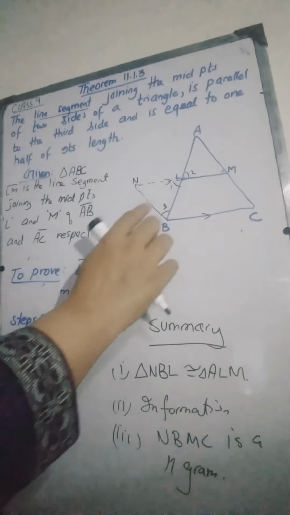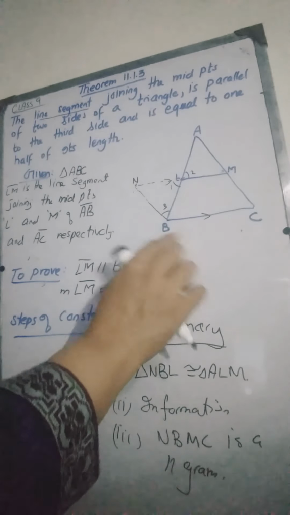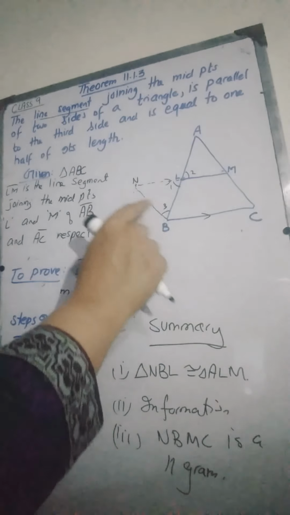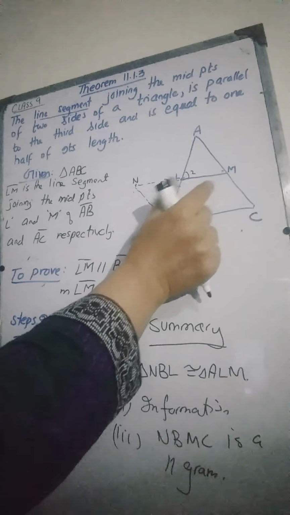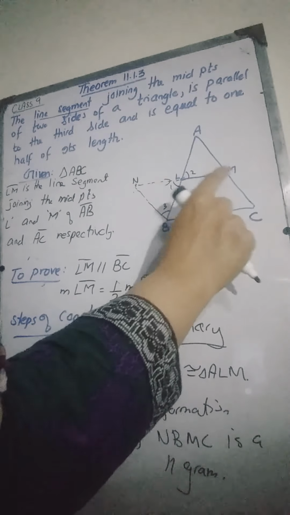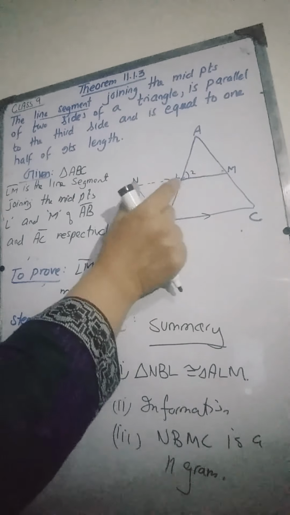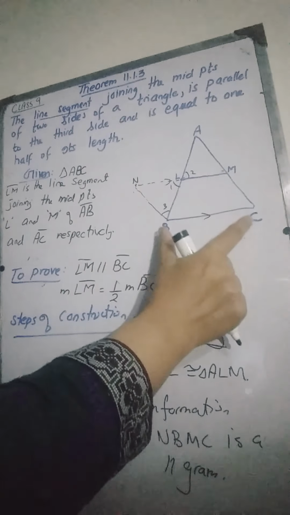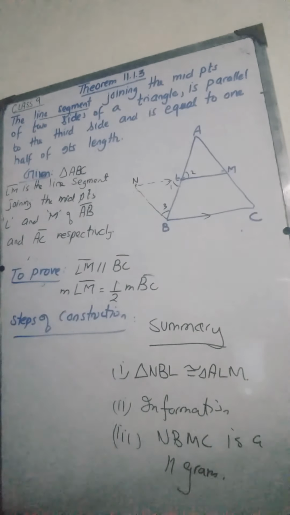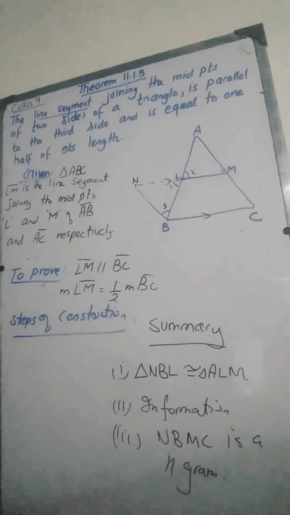This we have learned in theorem 11.1.1. In that theorem we learned that the opposite sides of a parallelogram are always equal. So we know that L is the midpoint of NM, because we had taken LM congruent to NL. Therefore, if L is the midpoint of NM and LM is equal to half of MN, then MN will become equal to BC, which will prove that LM is also half of BC. All this I am going to repeat again in the proof. The main steps are these. So let's start the theorem.